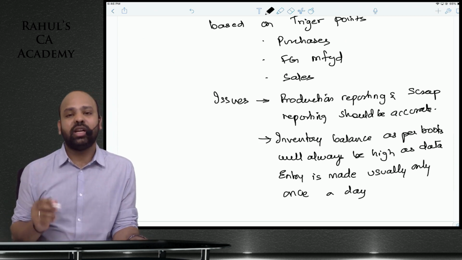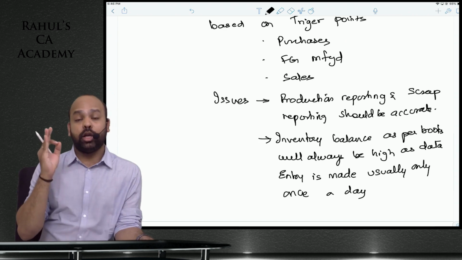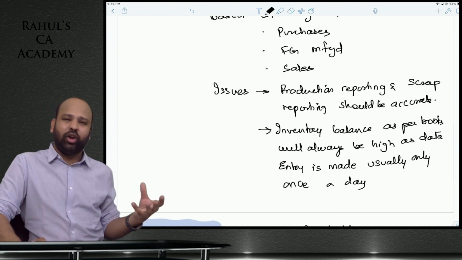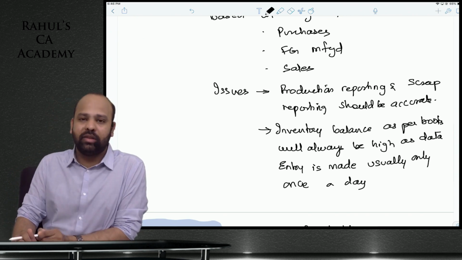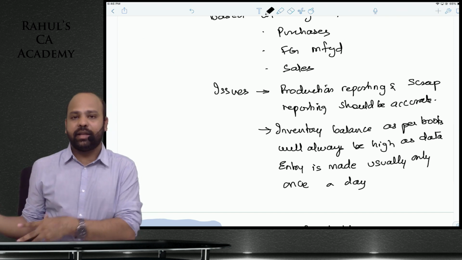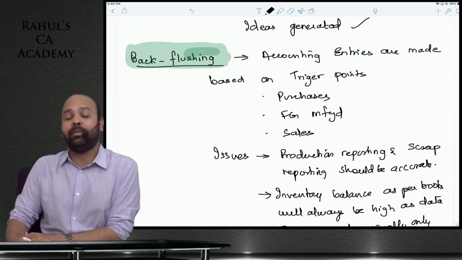So if there's any amount of abnormal loss, it has to be reported properly in the system. And then, guys, your inventory balance as per books will not match with the actual inventory balances, because there is no continuous recording. You're recording that, beta, say once in a day, at the end of every day when the inventory is manufactured. So these are the issues that you might see, beta, in backflush accounting.